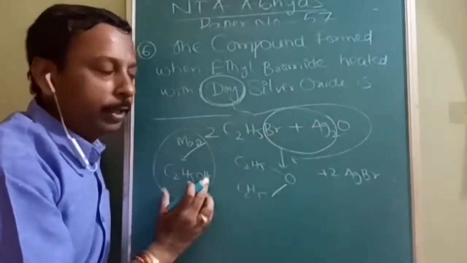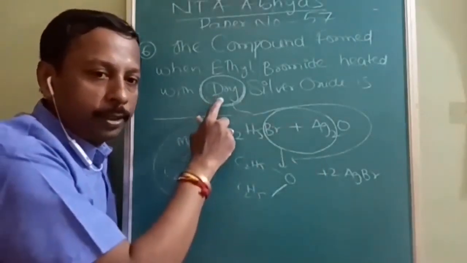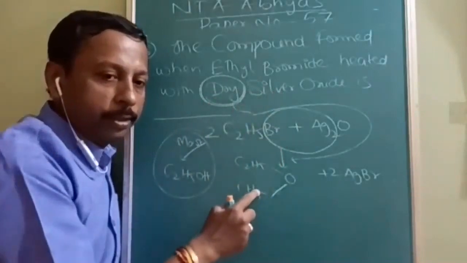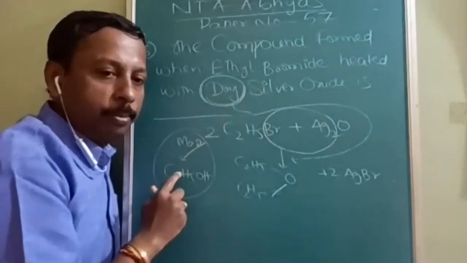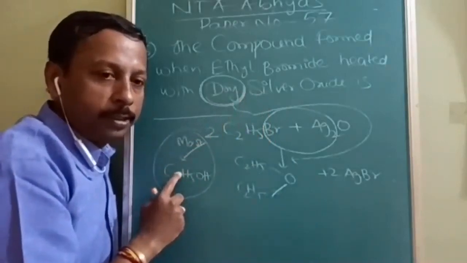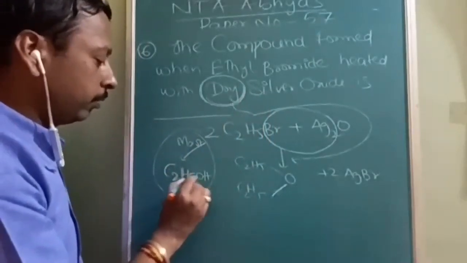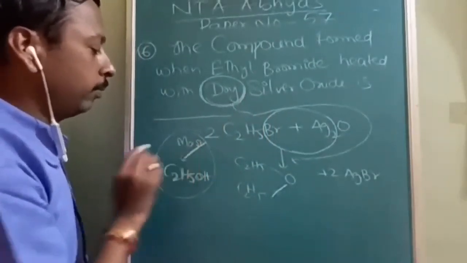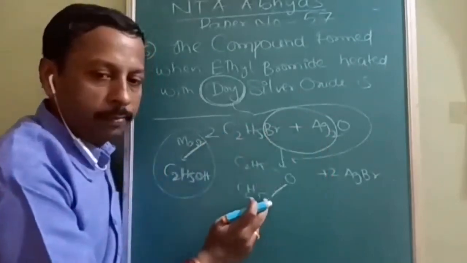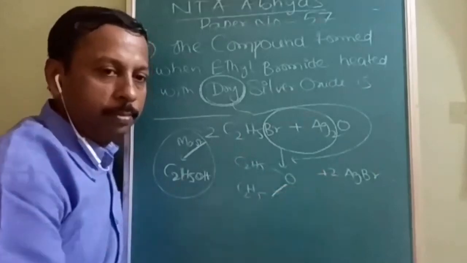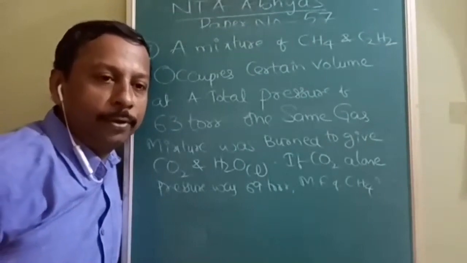So everything related to that you should be able to study. If the question is dry silver oxide, the answer is diethyl ether. If the question is moist silver oxide, it is going to be ethyl alcohol, C2H5OH. When dry is given, 2 moles are taken, and 1 mole of ether and 2 moles of AgBr will be formed.